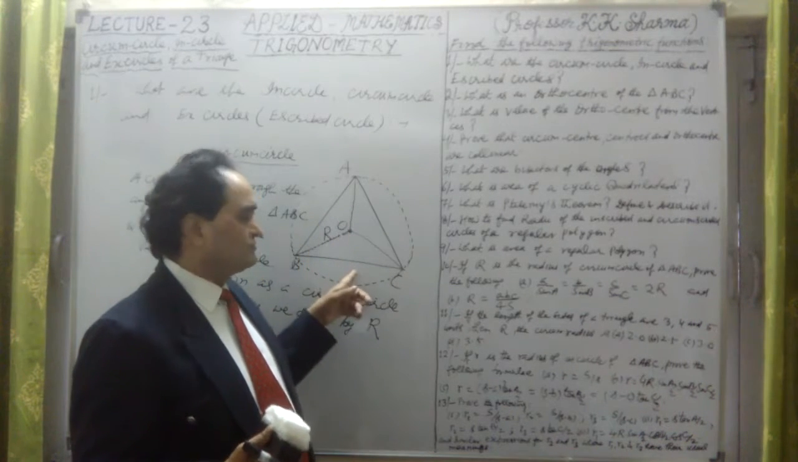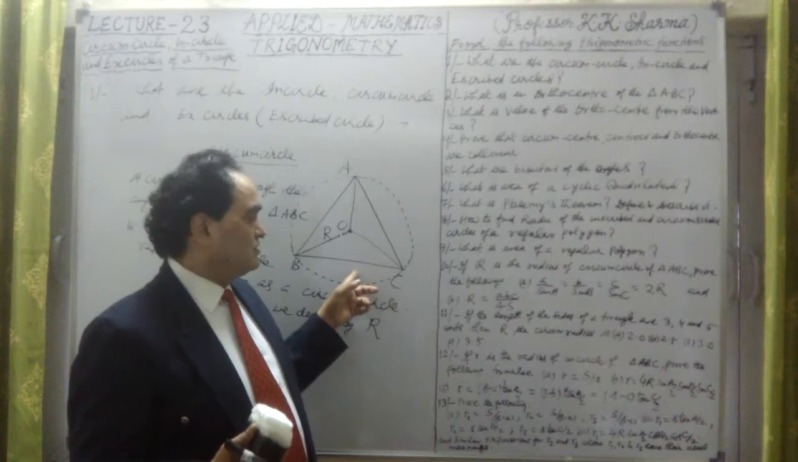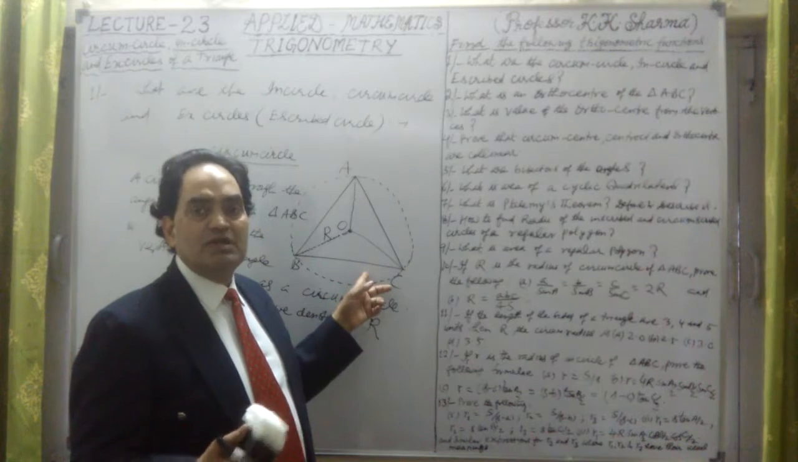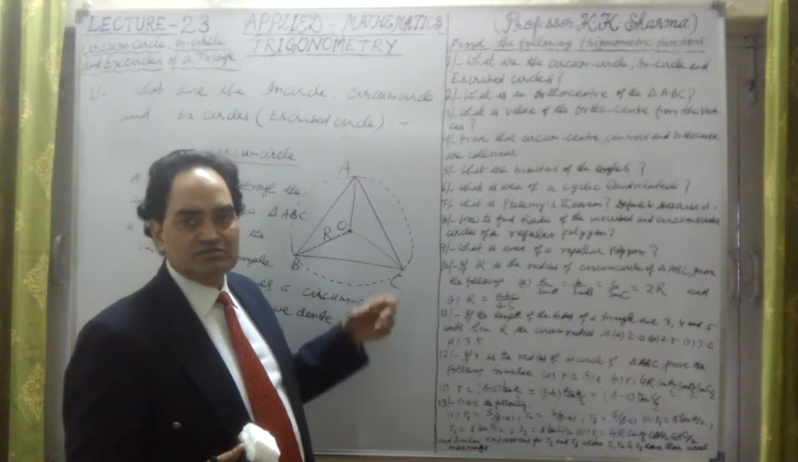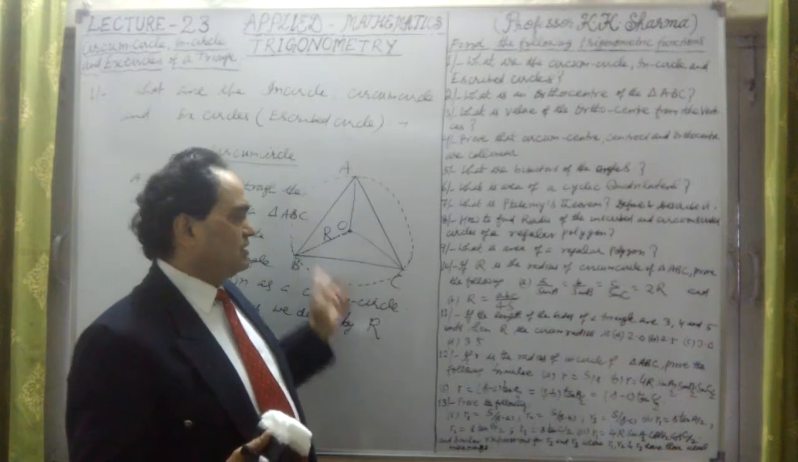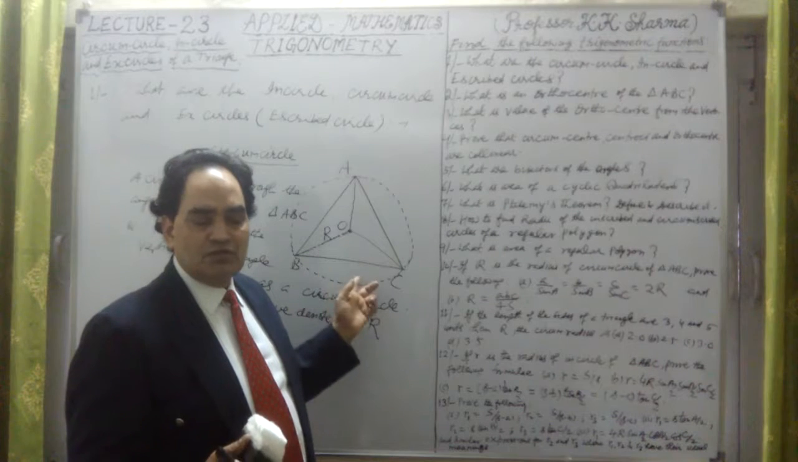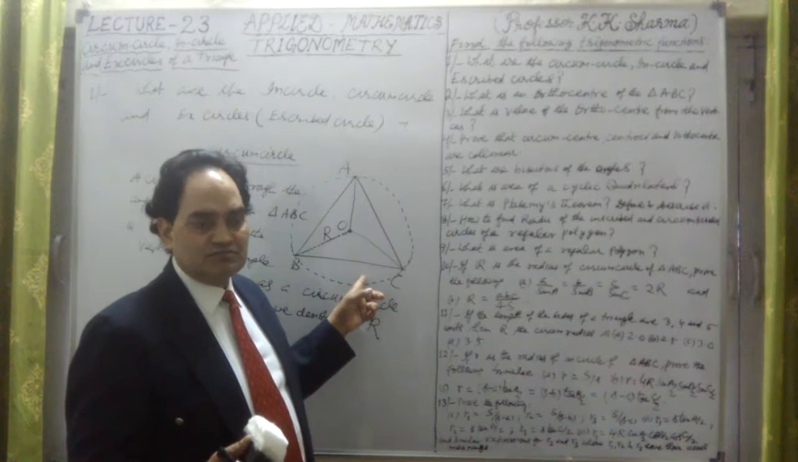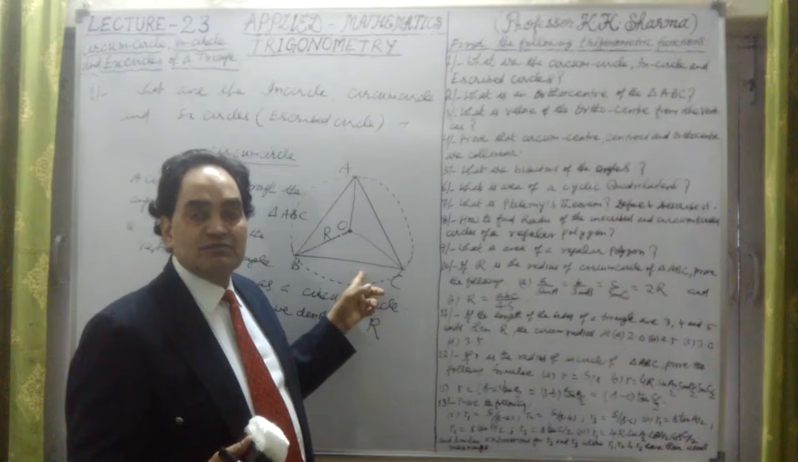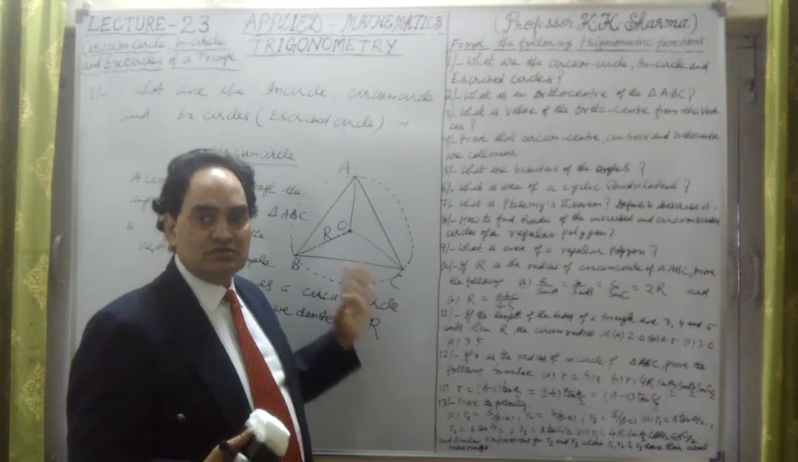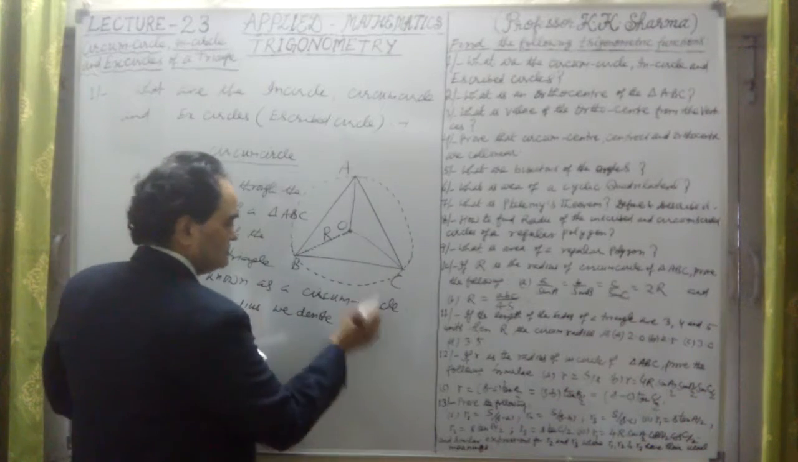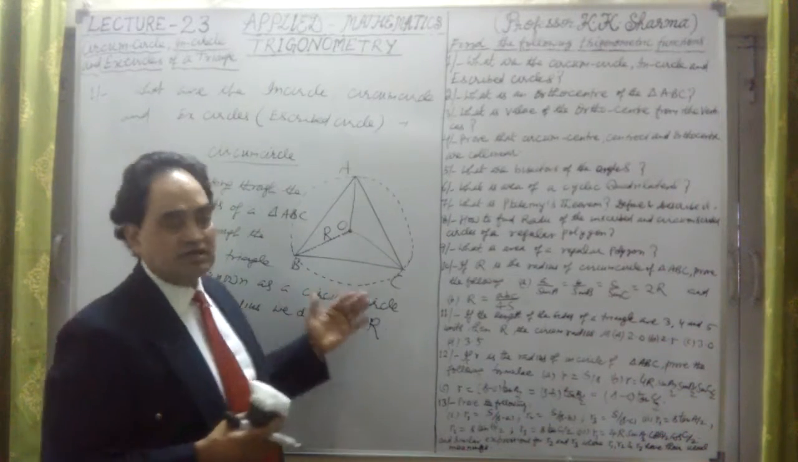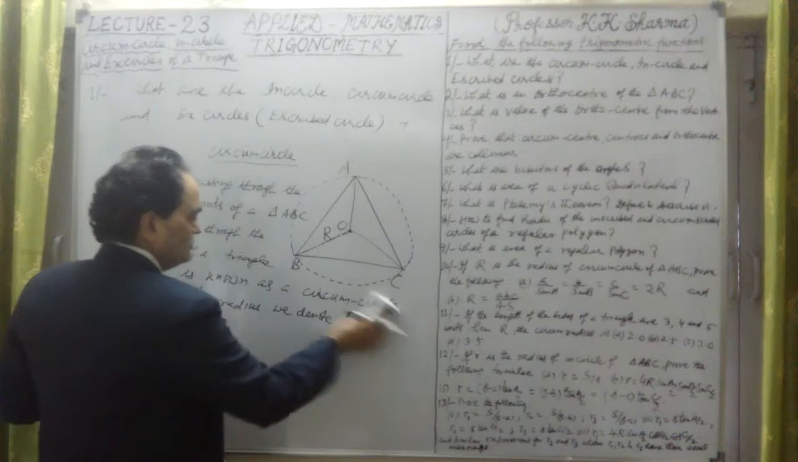So any polygon, this one is a polygon, is having many angles. If there is a circle passing through all the angular points, all the vertices of that polygon, that circle is known as the circumcircle, and its radius is denoted by R. This is a bit of information regarding the circumcircle. Now let me take what is the in circle.